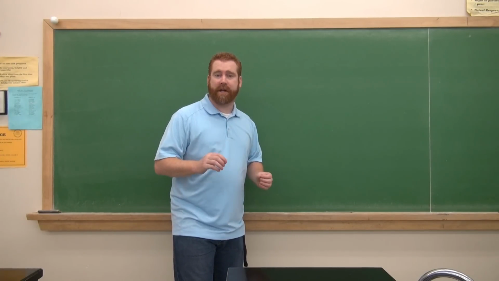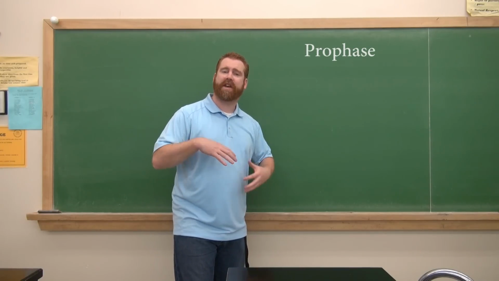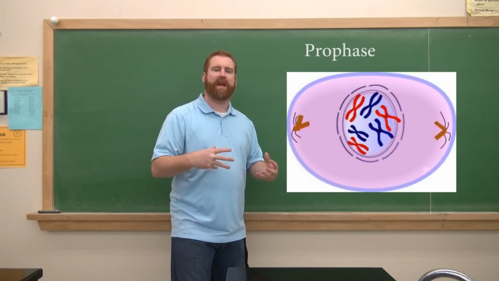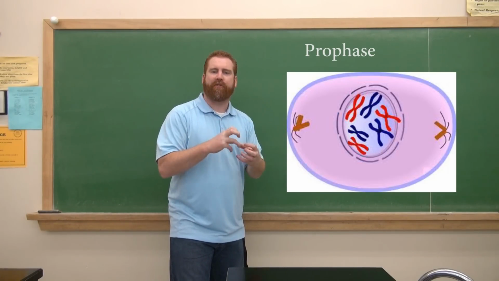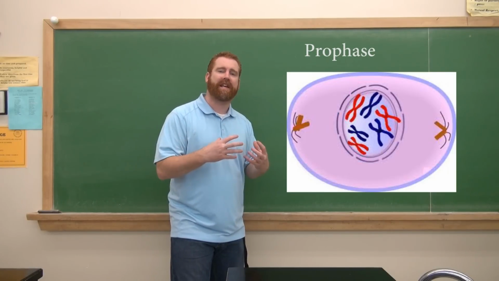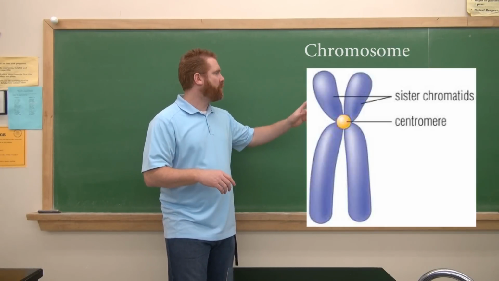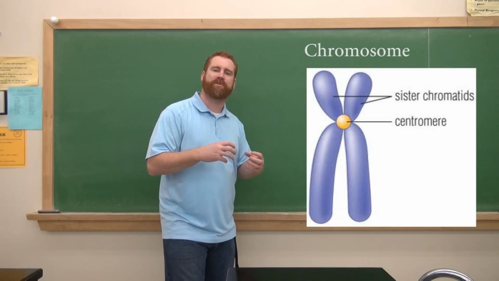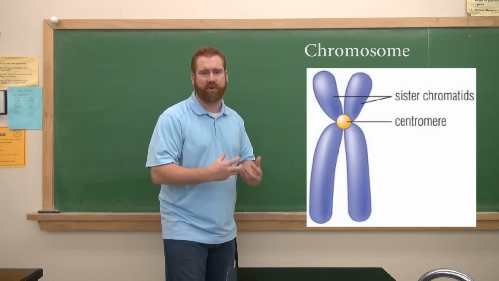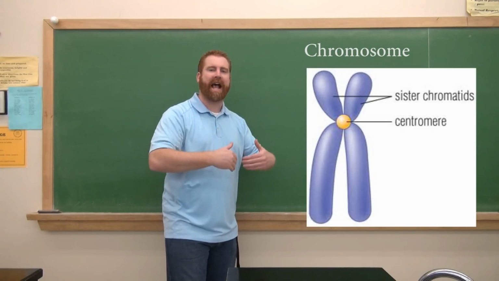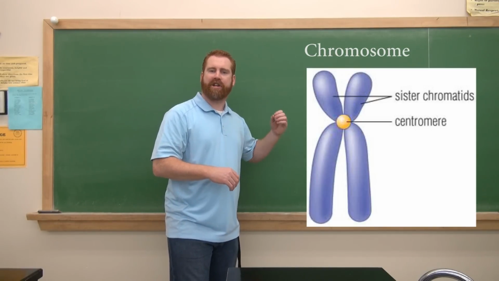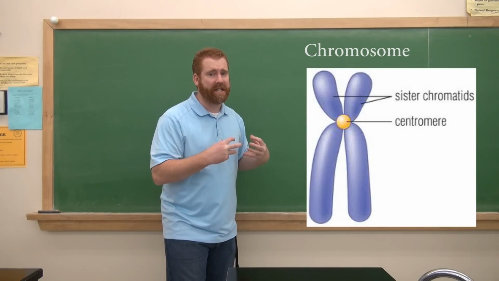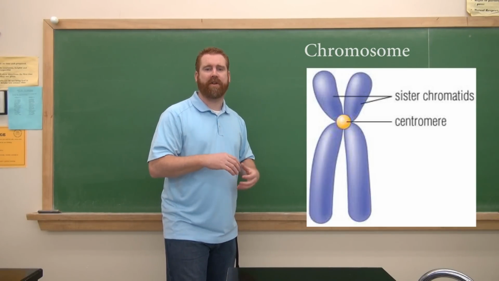Now, the first real phase of mitosis is called prophase. In prophase, several key things happen. First off, the chromatin, which is the genetic information, is going to shorten, thicken, and form into what we call chromosomes. Now you'll notice each chromosome has this shape here. It is two sets of your DNA, and each chromosome is bonded together at the middle with what we call a centromere. Each half has the exact same genes. So there might be a gene for eye color on one half of the chromosome, and the other half, which we call chromatids, has the exact same information. Okay?